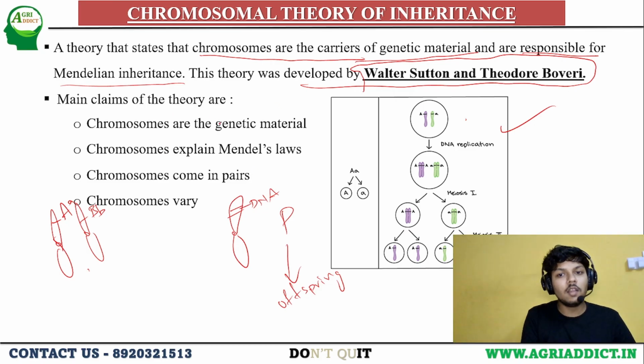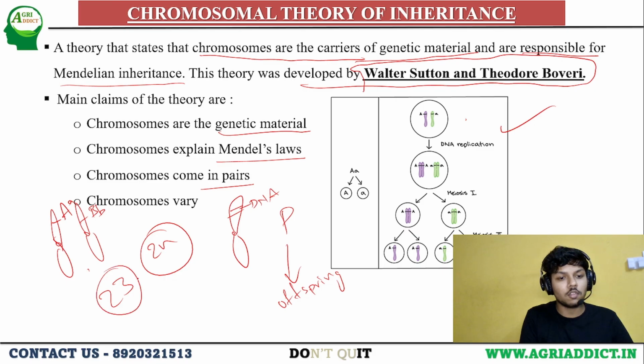And one of the main claims of this theory is that the chromosome is the genetic material. I already told you chromosomes explain Mendel's laws, and the chromosomes come in pairs. As you all know, we have diploid organisms, which means chromosomes come in pairs, and chromosomes vary. Humans have 23 pairs of chromosomes, and in a haploid set the first chromosome will be different from the second chromosome. Like that, each of the 23 chromosomes will be different in size and shape.